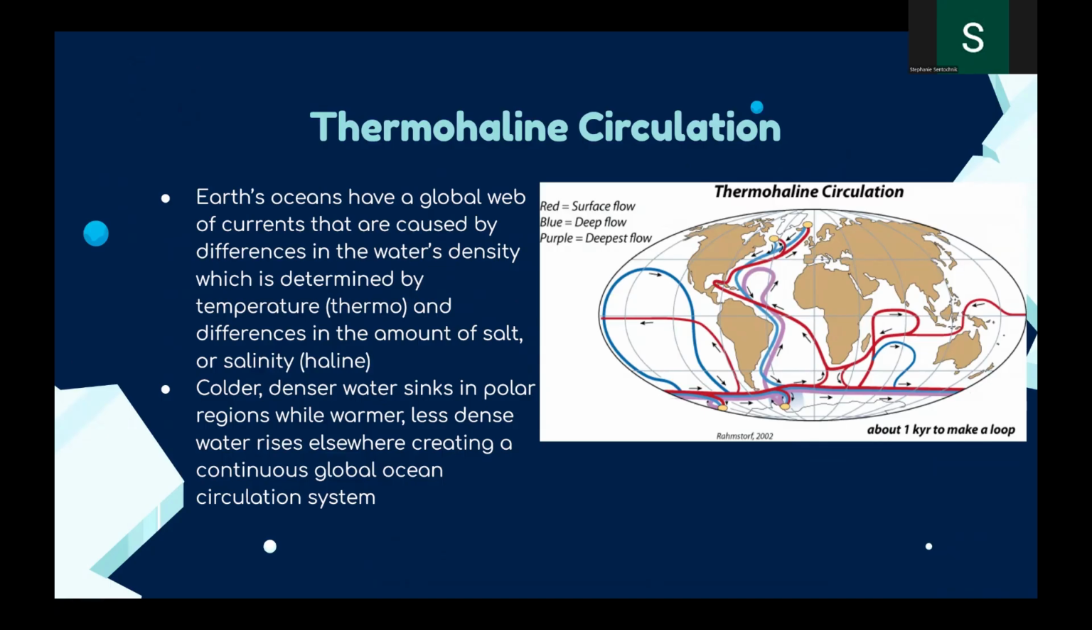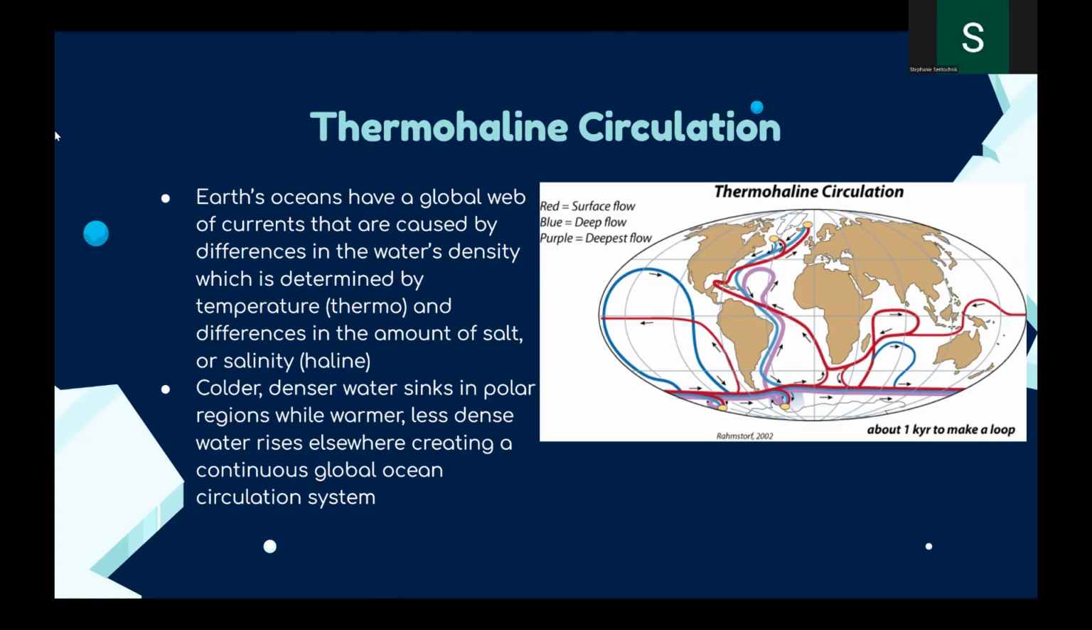So before we talk about what caused the Younger Dryas event, let's cover what thermohaline circulation is. Earth's oceans have a global web of currents that are caused by differences in the water's density, and this density is determined by temperature, or thermo. And currents are also caused by differences in the amount of salt in the water, or salinity, the haline aspect. So we have thermohaline circulation.